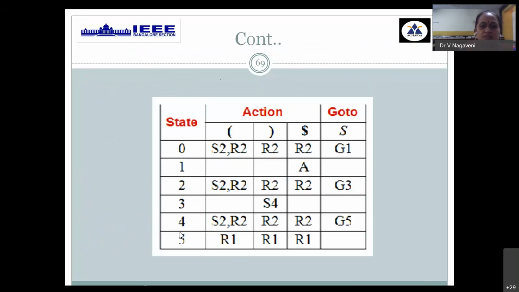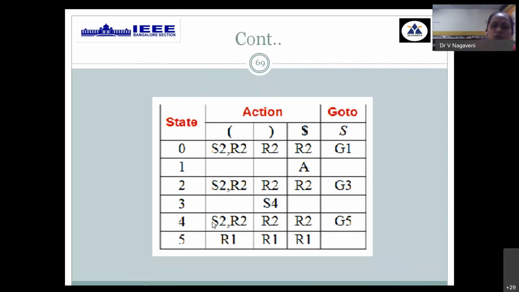For example, see here, for some grammar, for some entry, not in all the places, in some entries, for the zeroth row on open bracket terminal, we have both shift as well as reduce. Similarly, for this column, you have multiple entries. At that time, there is a conflict involved in this LR0, particularly for the SLR parsing table.